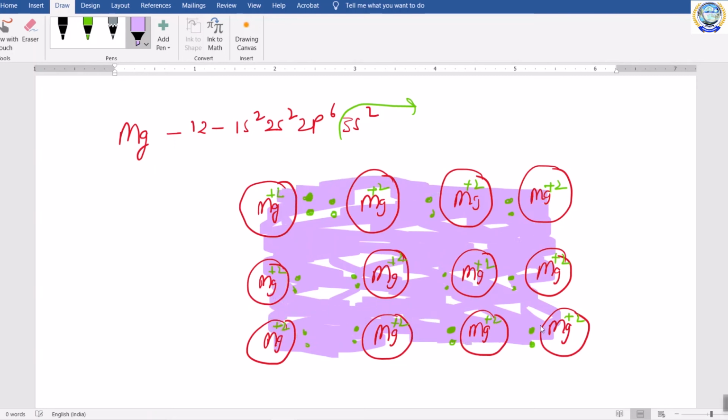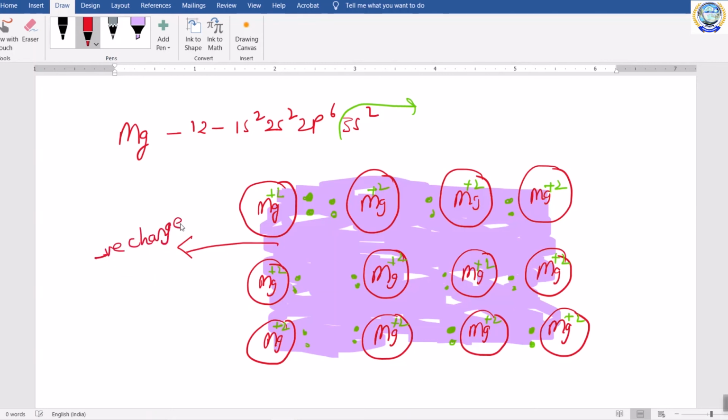So this is the electron cloud. Okay. So now what happened? This electron cloud has negative charge, and this negative charge is going to attract all positively charged metal ions. So a metallic bond is formed in magnesium metal also.